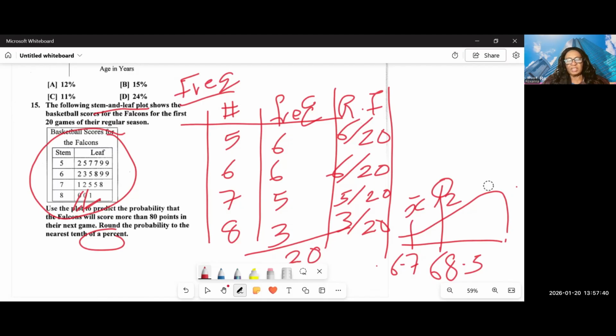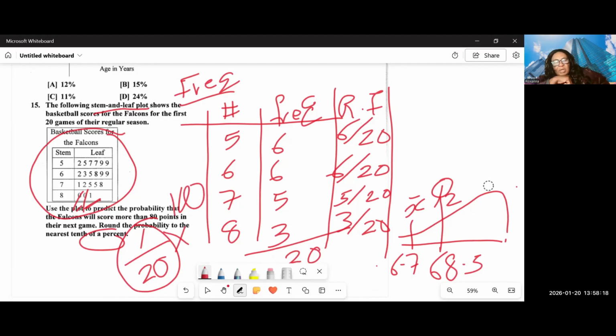We already found that the probability that the Falcons will score more than 80 is 1 out of 20. Because only one score is greater than 80. So the probability that the Falcons will score more than 80 is only 1 out of 20. You could be told to leave your answer in percent, like here. So multiply 1 out of 20 by 100, and your answer is 5%. So that probability is 5%.